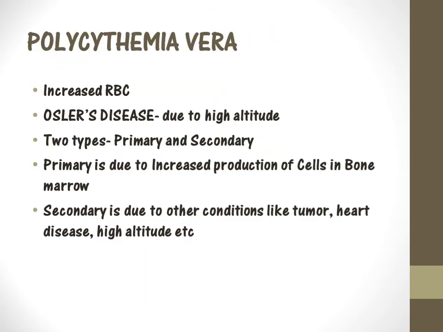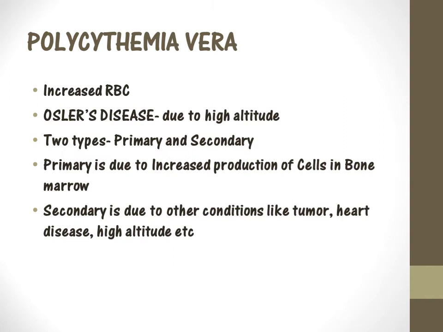The next condition that we're discussing would be polycythemia vera. We've discussed all the anemias where there is a decreased amount of hemoglobin, but polycythemia vera is a condition where there is an increased amount of red blood cells. One situation where this happens is when a person goes to a higher altitude, they get this disease because of decreased oxygen. This disease is called Osler's disease in that case.